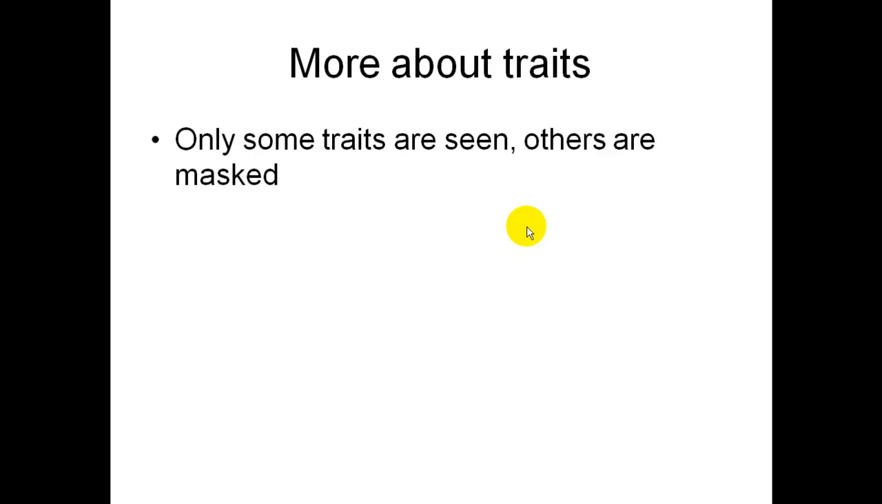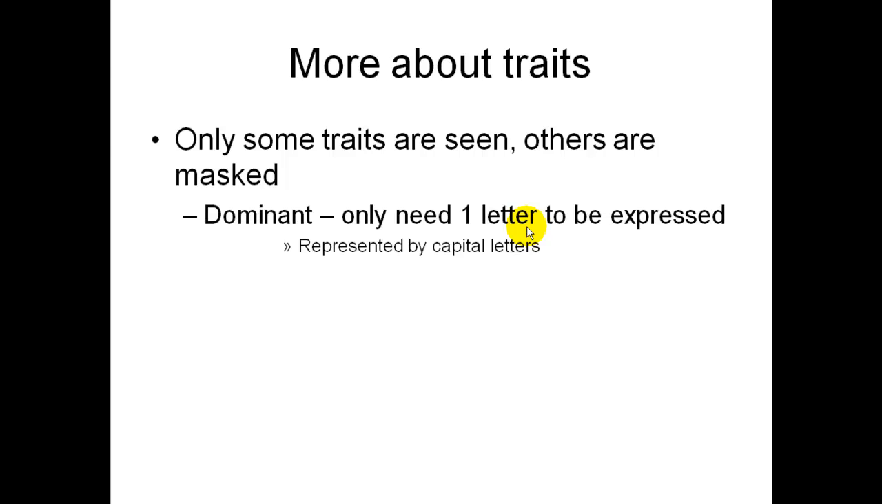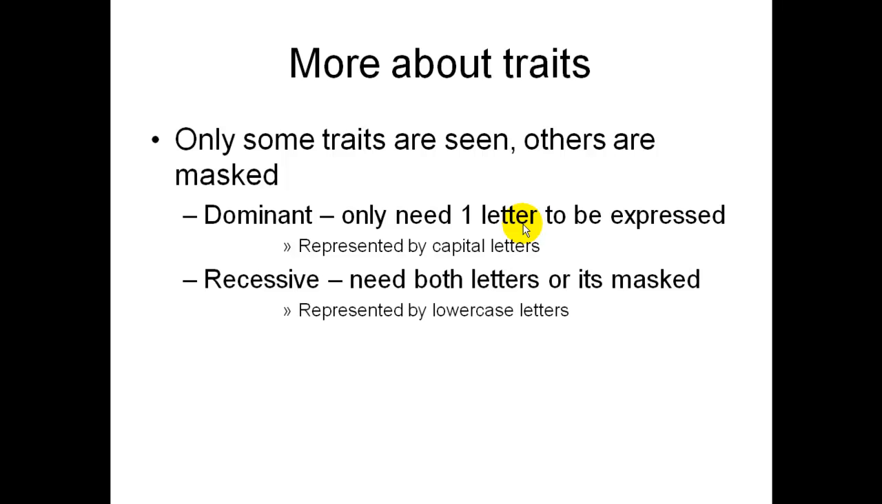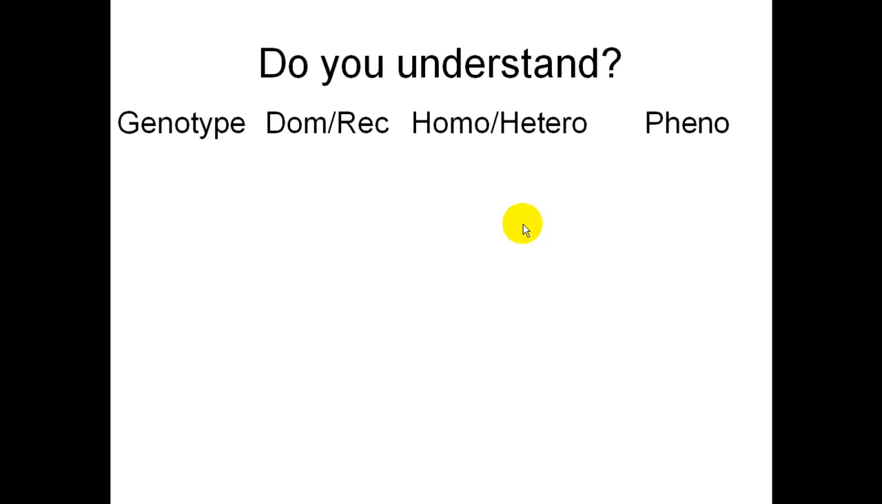More about traits. Only some traits can be seen. Others are masked. Dominant traits only need 1 capital letter to be expressed. Recessive traits need both letters, or it's masked, so you can't see it. And those are represented by the lowercase letters. All right, so let's see if you understand. So, for big P big P, big P little p, and little p little p, is big P dominant or recessive?